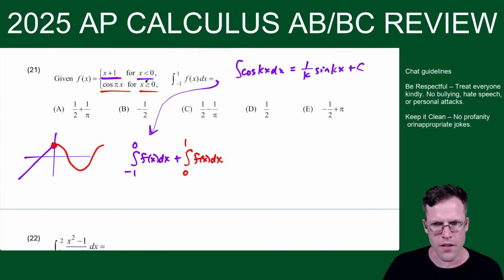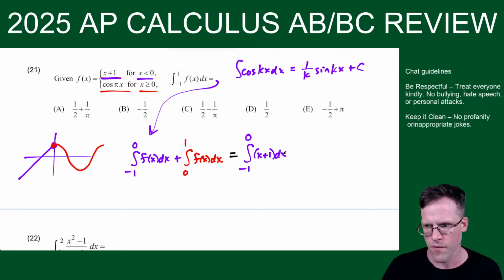But it's piecewise, so I'm only going to go with the red for the greater than 0 part and purple for the less than 0 part. So here, this is equal to the purple integral from negative 1 to 0 of x plus 1, and then plus the integral from 0 to 1 of cosine pi x.